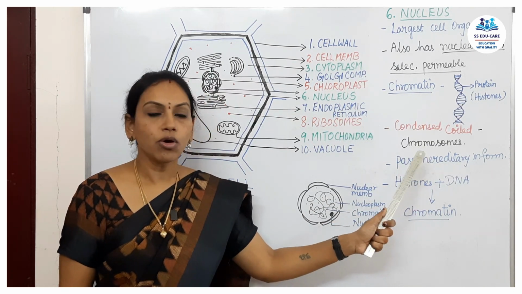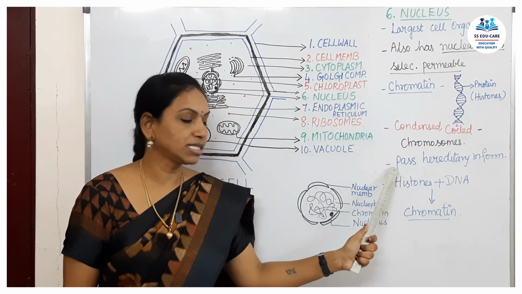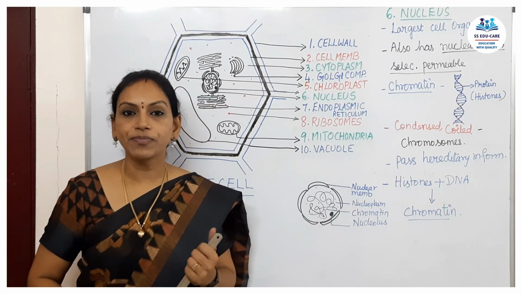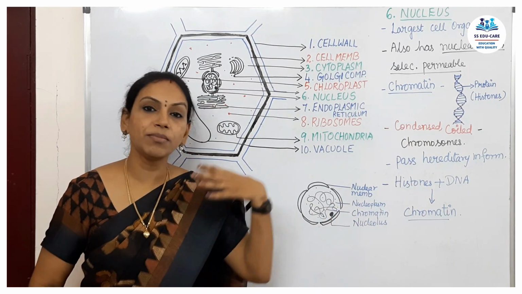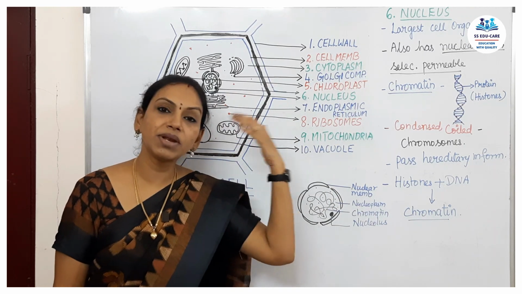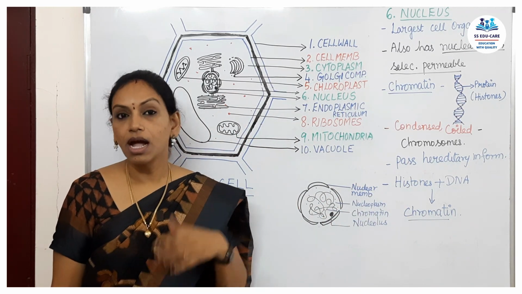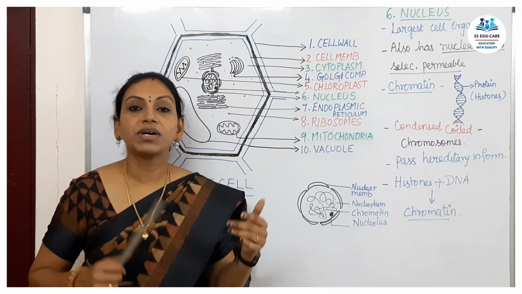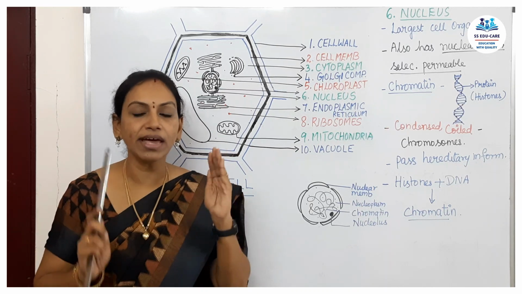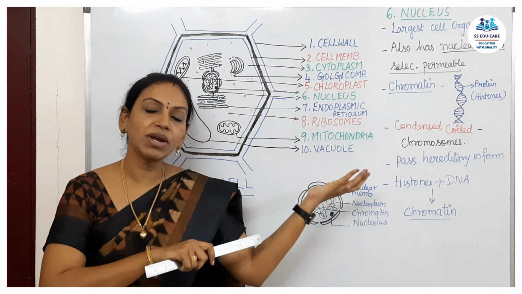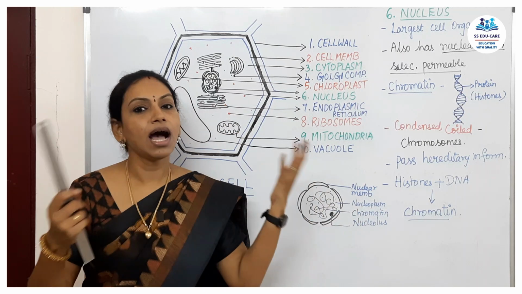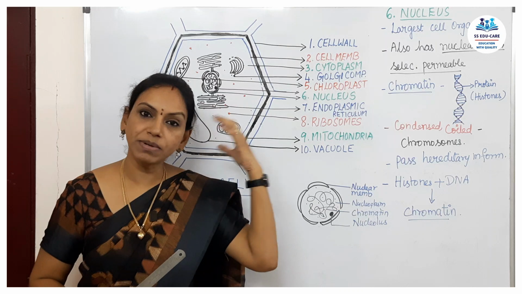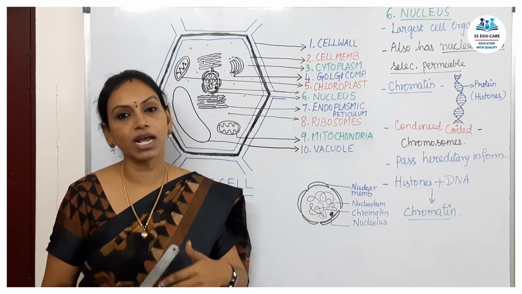We all know chromosomes are meant for passing hereditary information. What is this heredity? Heredity means we look similar to our parents and our grandparents. How are we looking similar? We are born to different mothers, but still we have a few features which are similar to our parents, grandparents and uncles and so on. Which means some of the genes that are present in them are also present in us.